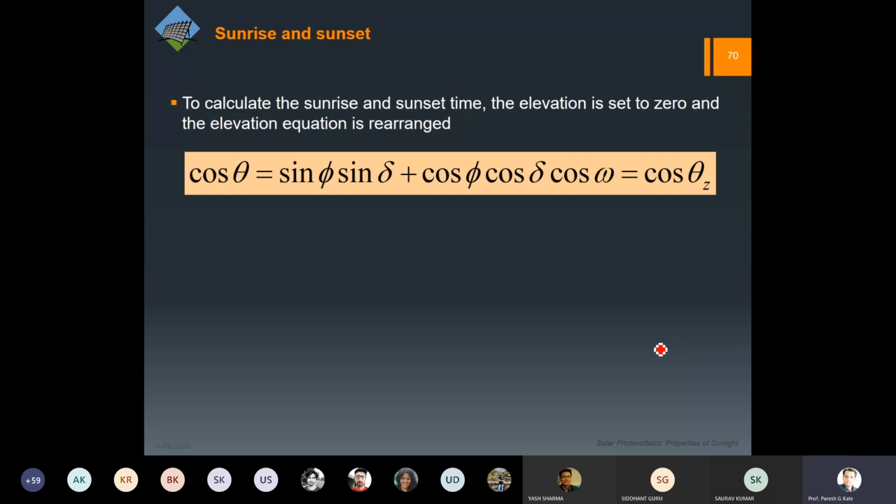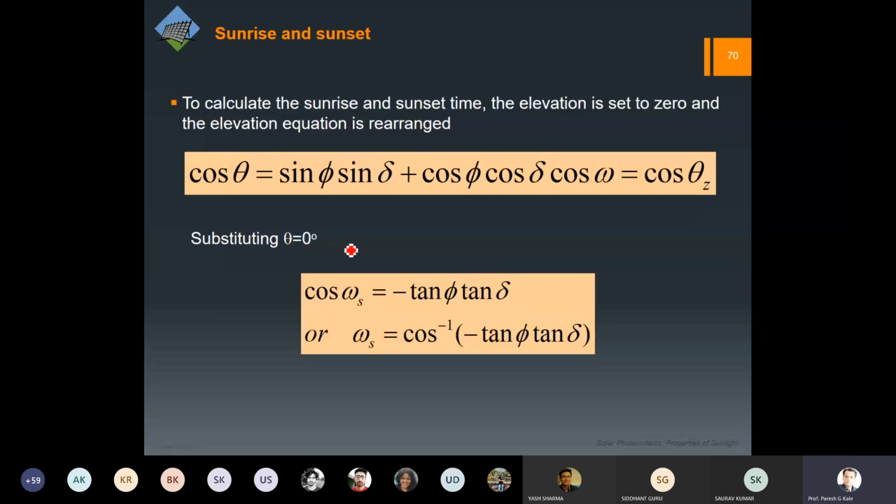So already I have given that equation to you, and for this we can put the value of elevation to be 0 and rearrange this particular equation. So if we put theta equal to 0, then what equation we are going to get is this. So you can note down this second equation, which is given in terms of omega s, because we are talking about either the sunrise or the sunset situation. So obviously this expression is in terms of the hour angle.